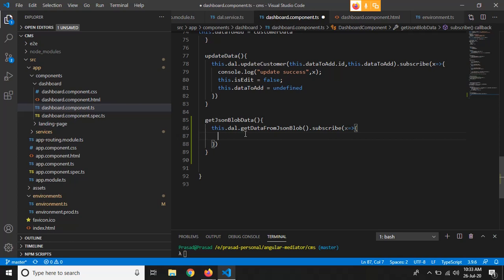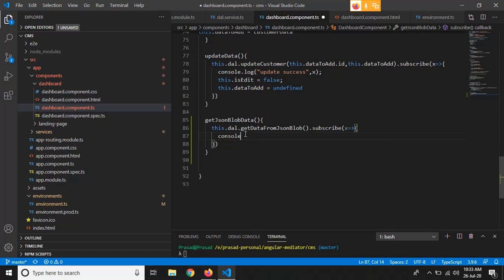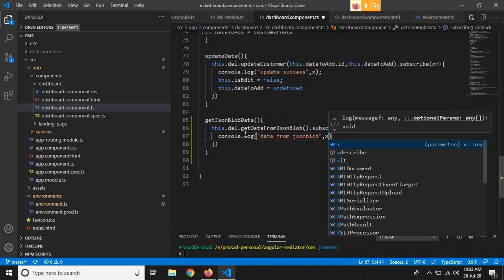So this is how we will get the data into x. And now we just have to console.log this, so it will print that data onto our console. So add a comment, data from JSON blob, and just print the x.